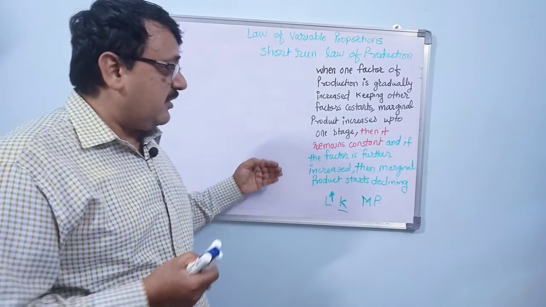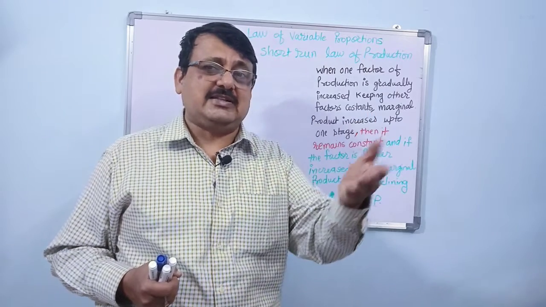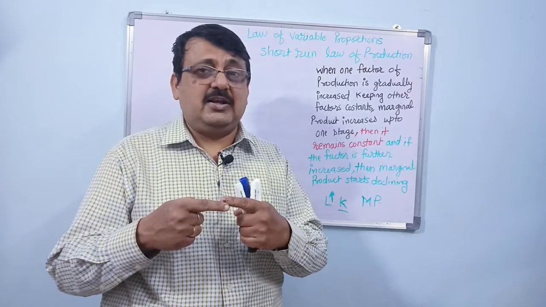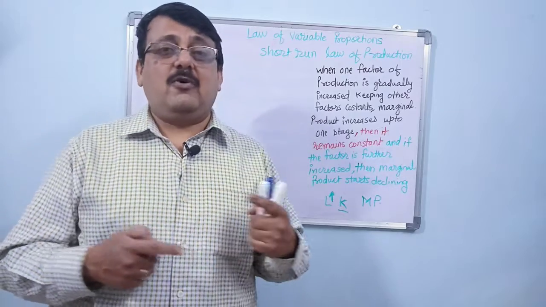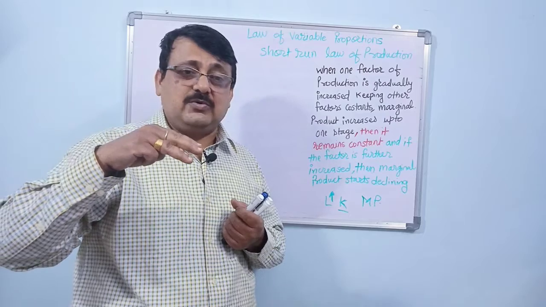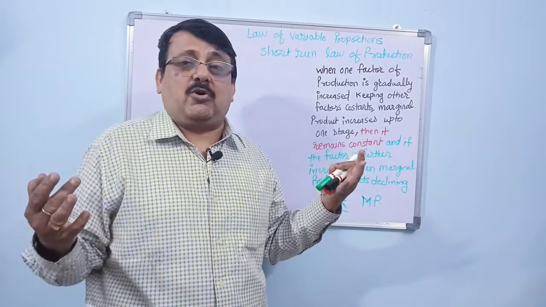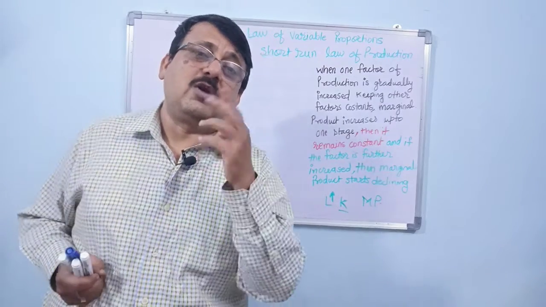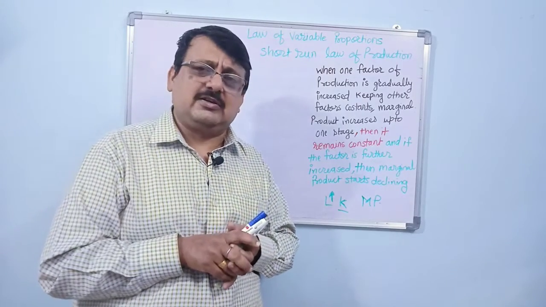So as you start, initially your production is less, the number of teas served to the customers is less. Later on, you increase one more labor, naturally the production will increase, marginal product will also increase. You increase one more labor, now you have got three labors. So now it is the optimum level that you have achieved, and you will get the maximum production here. But now suppose you increase further, you increase one more labor. Now you have got only one stove, you don't require four labors, but still you have increased one labor.